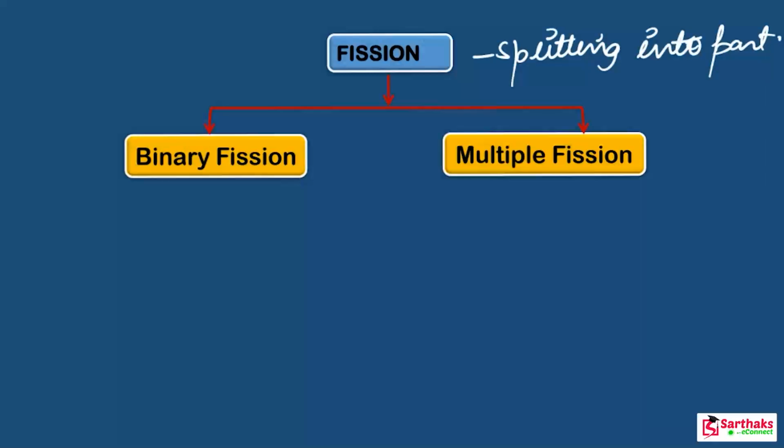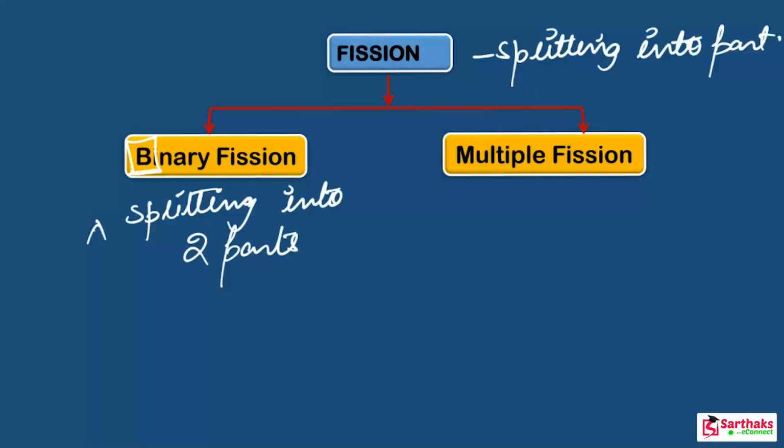So basically there is a splitting of an organism into different parts. If the organism's body splits into two parts, this is known as binary fission. Look at the name, bi means two. So here there is a splitting of the organism's body into two parts. Clear? When the parent organism splits, it means it divides, and then it forms two new organisms, such as in the case of amoeba. Amoeba is a very famous organism that shows binary fission. I will show the diagram later.